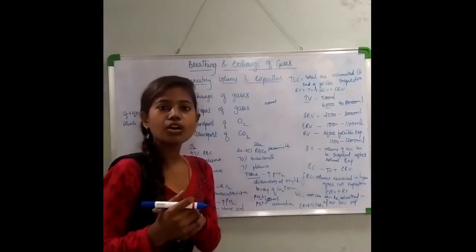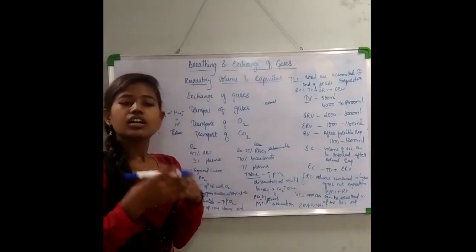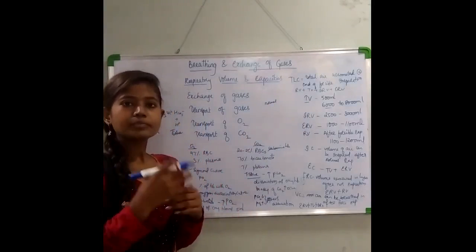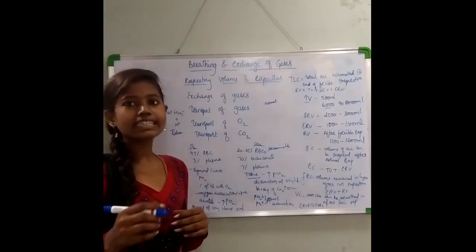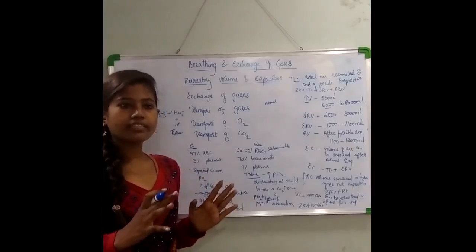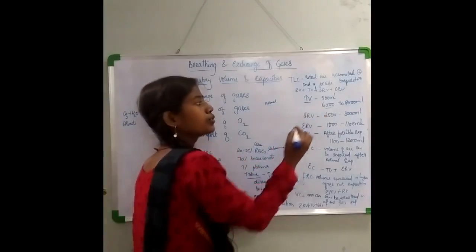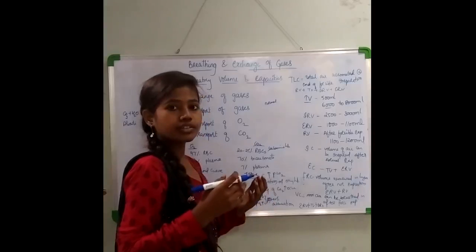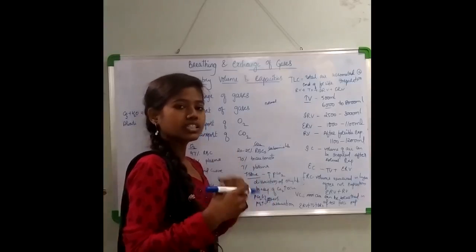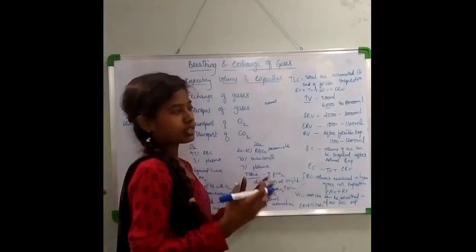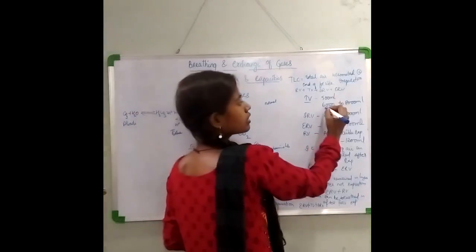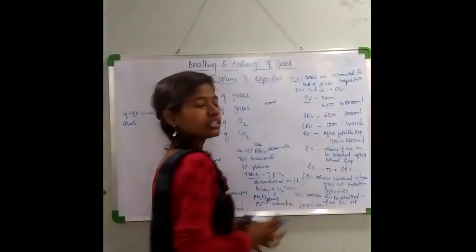And if I talk about the normal respiration rate, a human can usually breathe 12 to 16 times per minute, on an average. So this is the tidal volume, the amount of air that you breathe in or breathe out during normal respiration. So this is the value, that is 6000 to 8000 ml per minute.